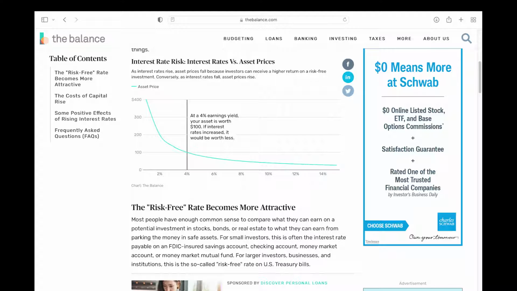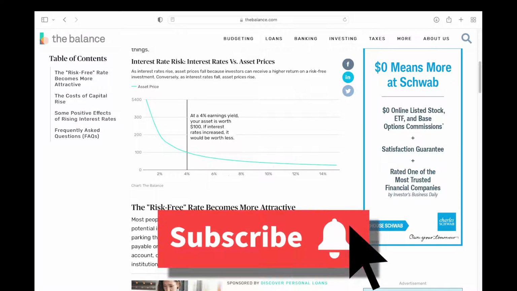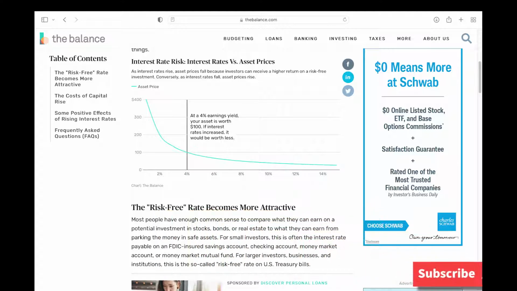Higher risk stocks are likely to get cut out first, and those higher risk stocks are the most expensive stocks, which are oftentimes indicated by PE ratios. So with all that said about the macro picture of interest rates rising and how it could affect higher PE, riskier stocks such as Tesla, now let's head on over to Tesla's most recent earnings report to see how Tesla is doing as a business.